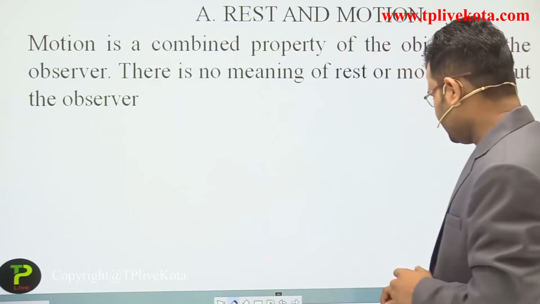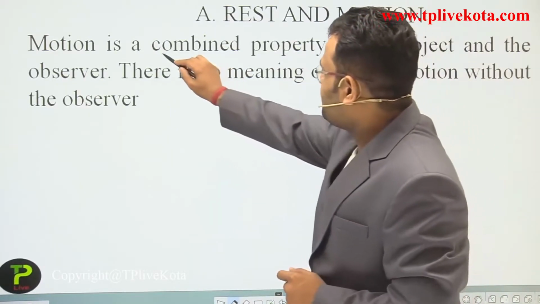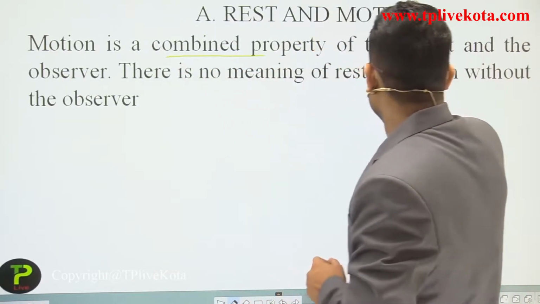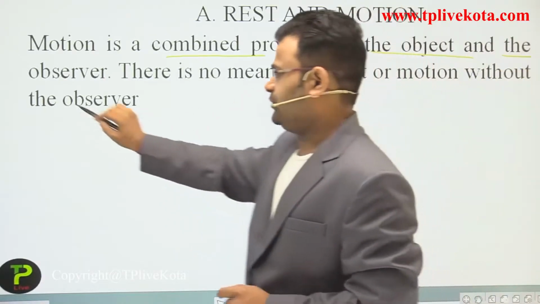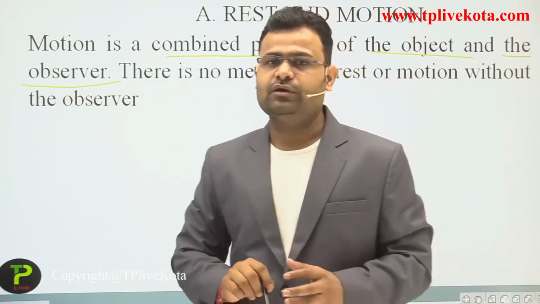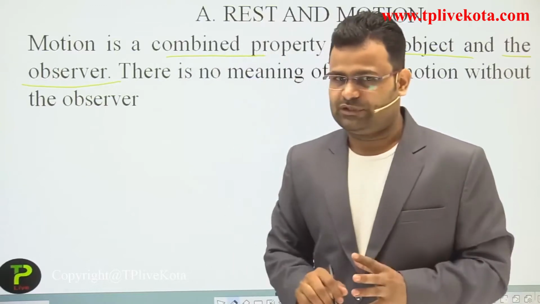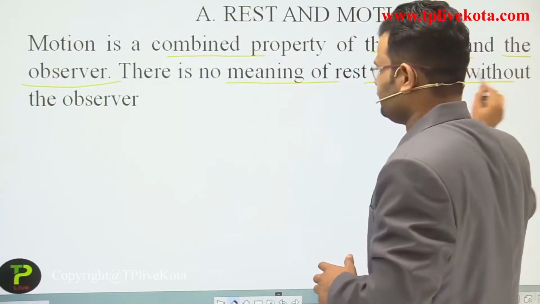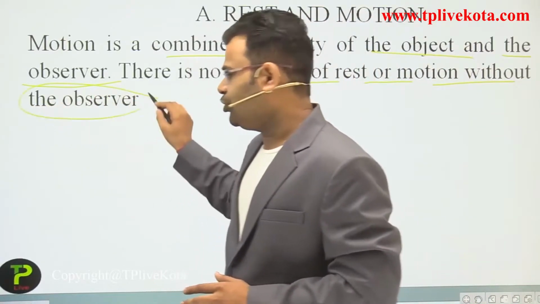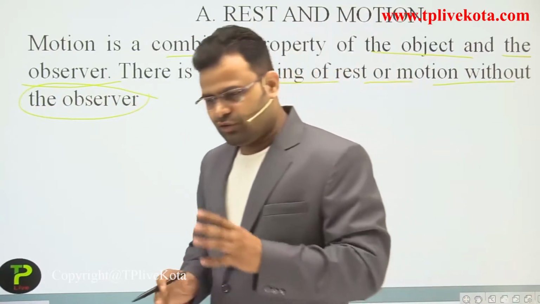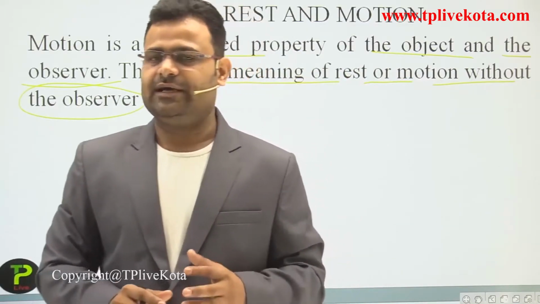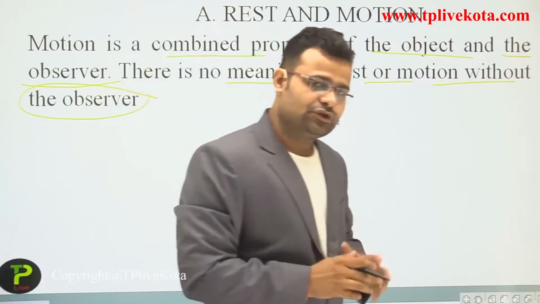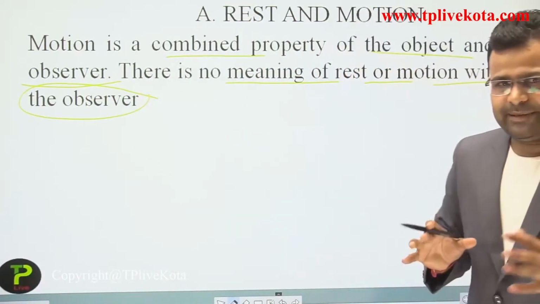Okay, so that is a basic thing. Motion is a combined property of object and observer. It is completely dependent on object and observer. Students, there is no meaning of rest or motion without the observer. If there is no observer, there is no one to say anything about rest and motion. So dear students, that is the basic thing.